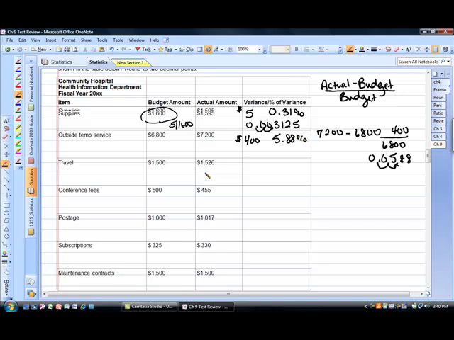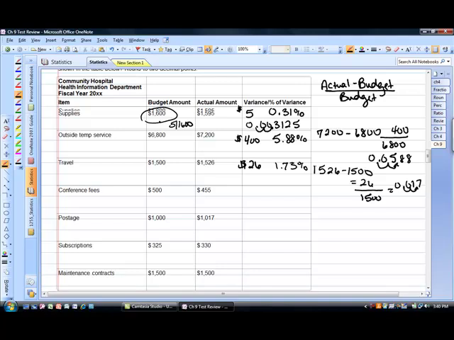For travel, actual minus budgeted, 1,526 minus our 1,500. We put 26 over our 1,500. And that equals 0.017. Move our decimal over 2 places, and we get 1.73%.